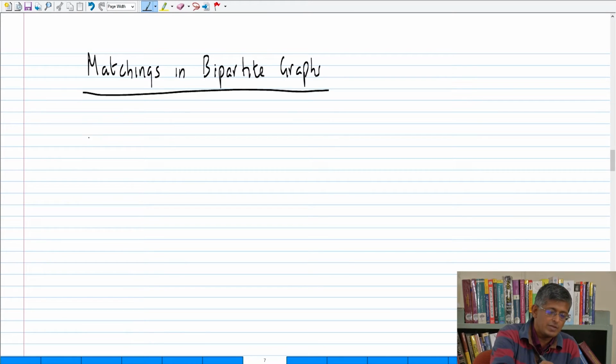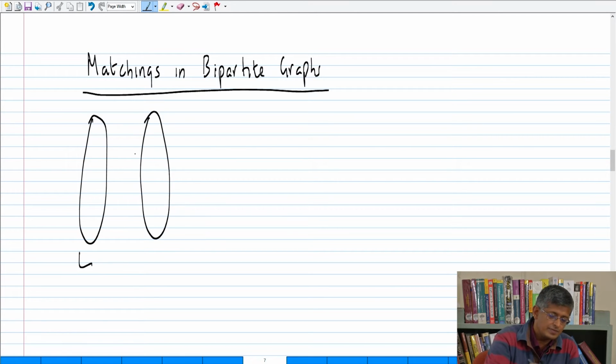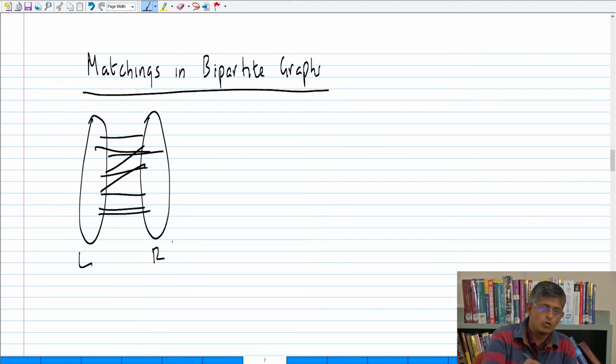Let's recall a bipartite graph. There is a left partition and a right partition, and all the edges go between them. There are no edges inside L and there are no edges inside R. Now we introduce a small terminology. A matching is said to saturate X, a subset of, let us say, L.